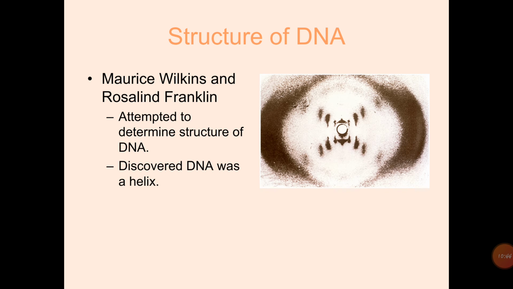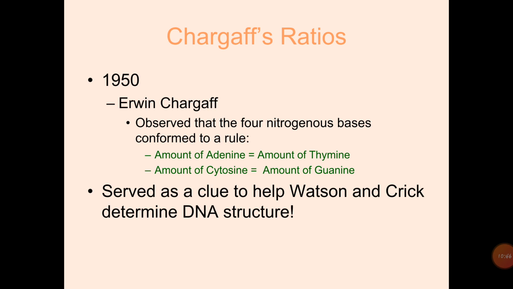Then Chargaff's ratio. In the 1950s, Erwin Chargaff observed that the four nitrogen bases conform to a rule: the amount of adenine is equal to the amount of thymine, and the amount of cytosine is equal to the amount of guanine.